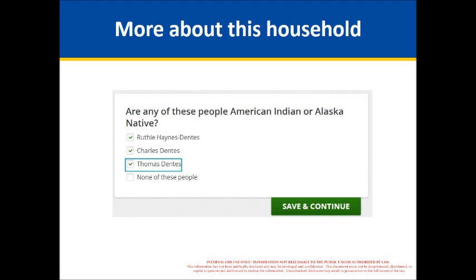eligibility for additional benefits. Next, I'll show you pages that appear based on someone having selected an individual as American Indian Alaska Native. Again, at this point, it's just to give the system the knowledge that this person identifies as American Indian Alaska Native, and therefore other questions will appear based on which programs they're likely eligible for. Next slide, please.